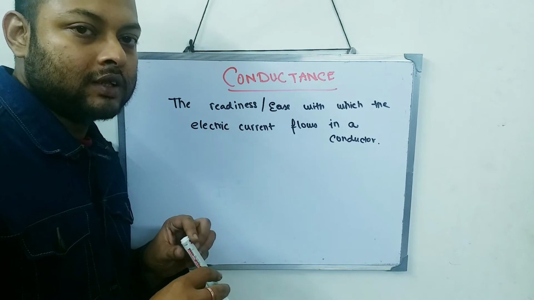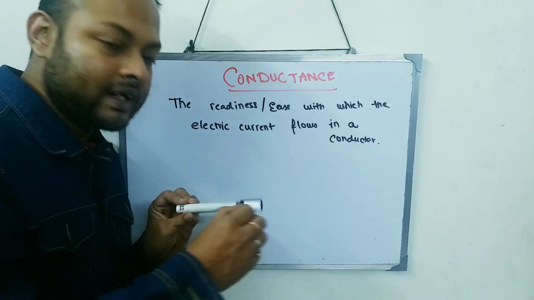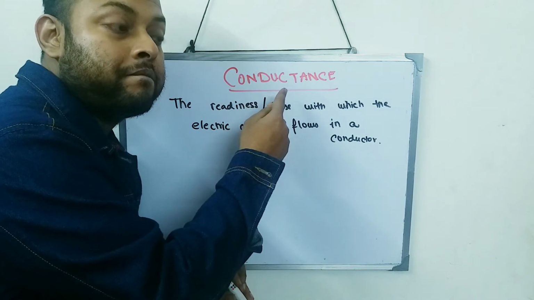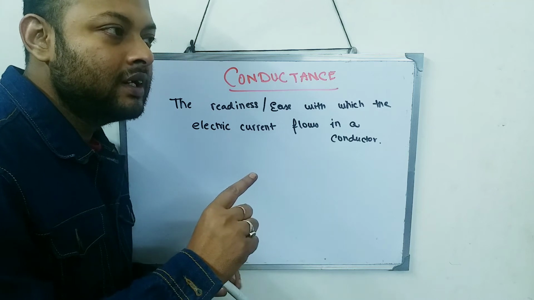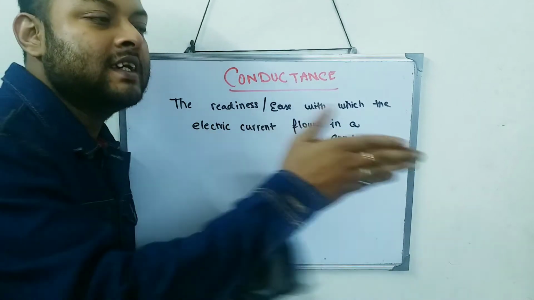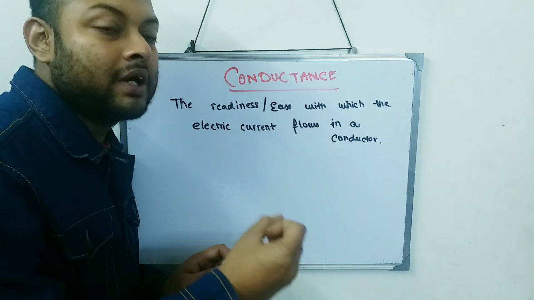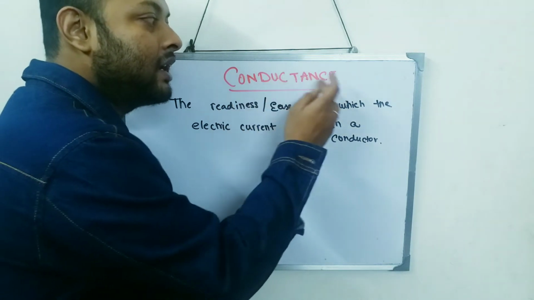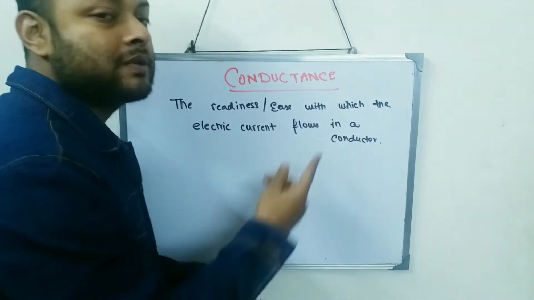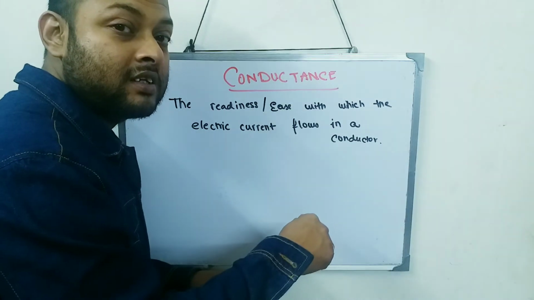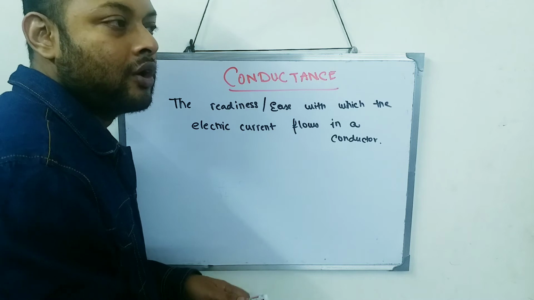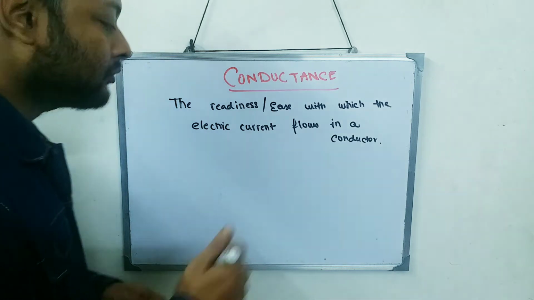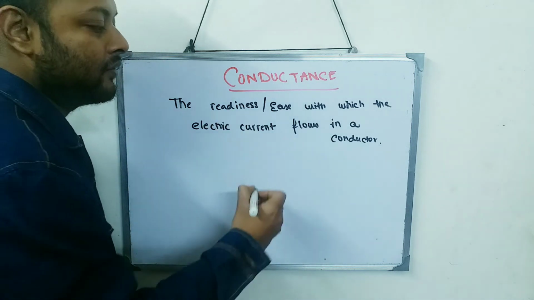That is called conductance. If the ease or the readiness is more, then my conductance is more, and if my conductance is more, then my resistance is less. If the electrons are flowing very easily, then the ease or the readiness becomes more, the conductance becomes more, and the resistance subsequently becomes less. So resistance and conductance are just opposite to each other. Yes, exactly.